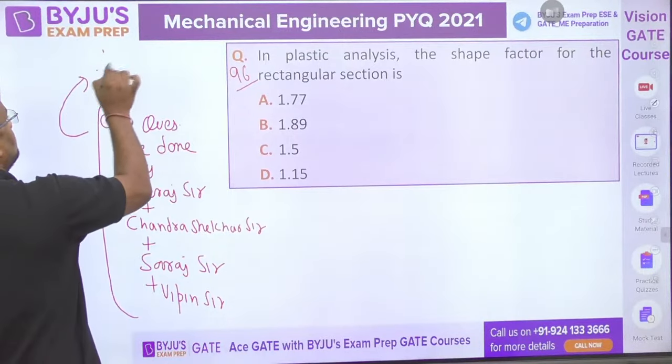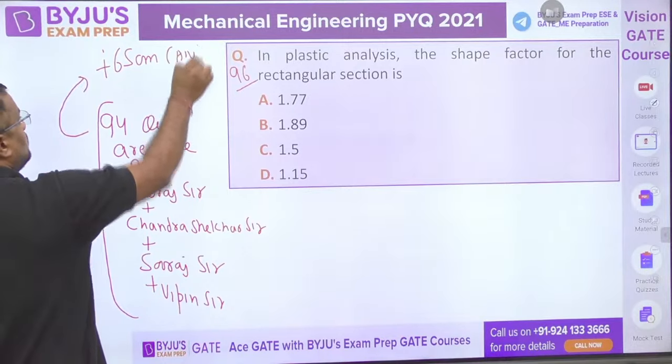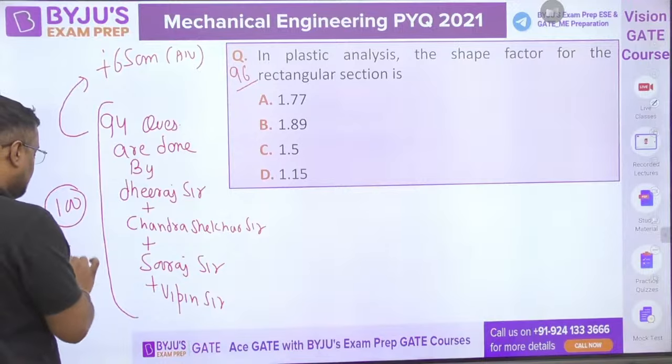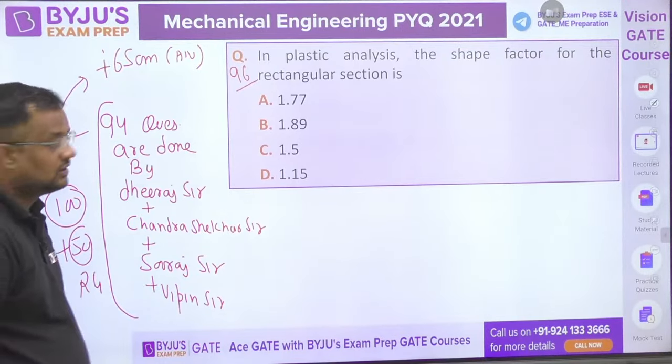6 will be of SOM plus 6 SOM by me. So total 100 questions. Then 50 questions will be done by Richa ma'am for aptitude.